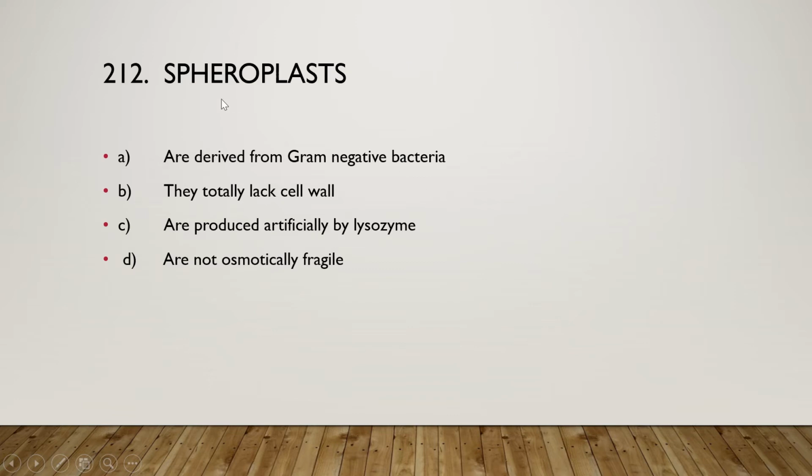And the next one is: spheroplasts are derived from gram negative bacteria, or they totally lack cell wall, or are produced artificially by lysozyme, or are not osmotically fragile, and the right answer is option A, spheroplasts are derived from gram negative bacteria.